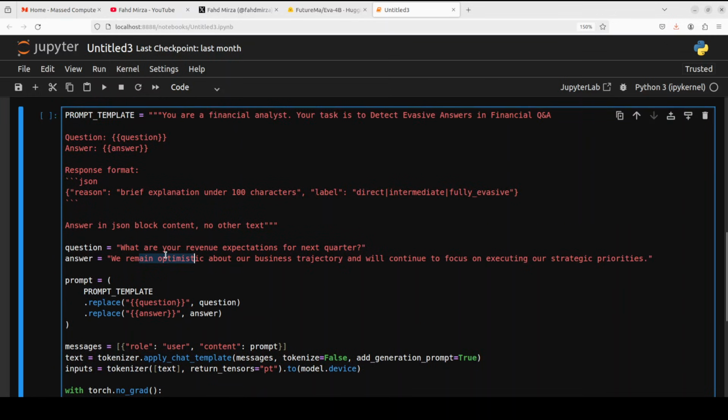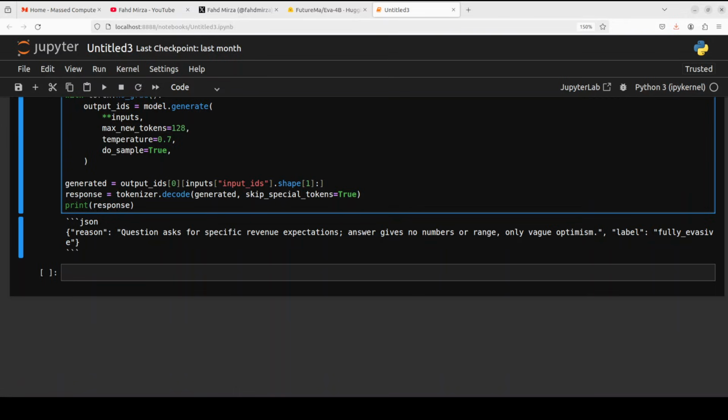So let me run this and then we will check out, for the question what are your revenue expectations for next quarter, what sort of classification or tagging this model does on this answer. Let's run this. And there you go, the model has come back with the response. It is spot on.